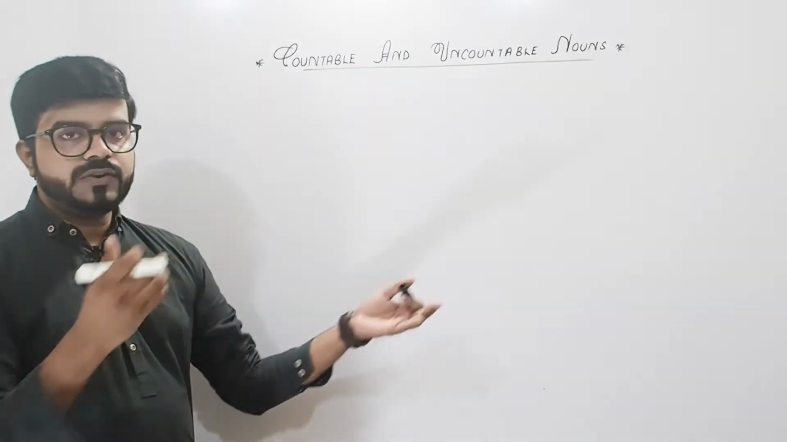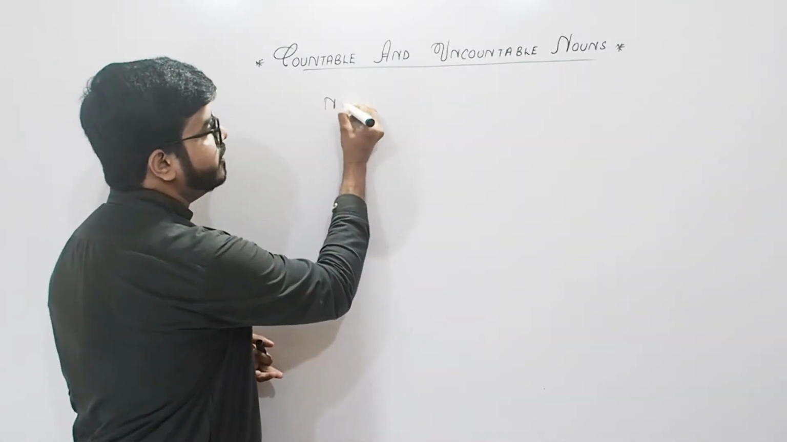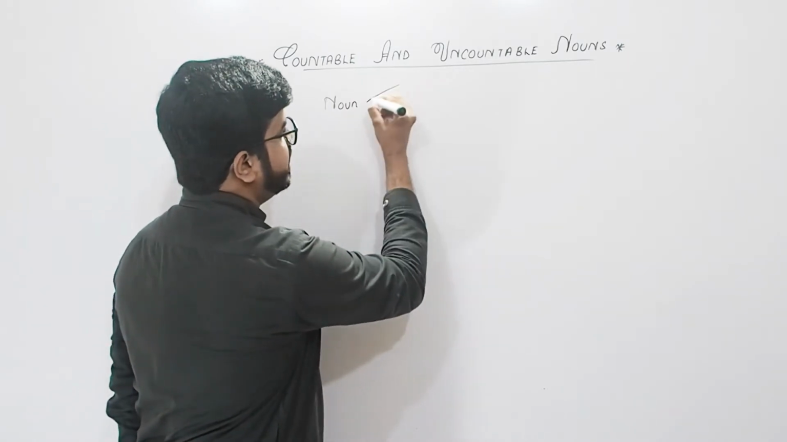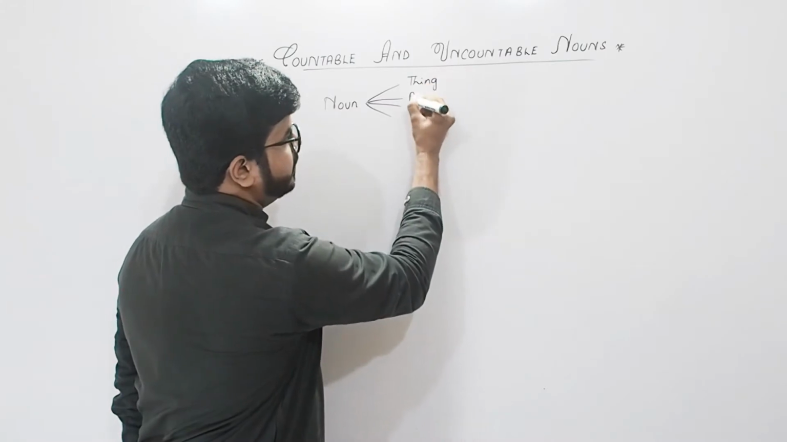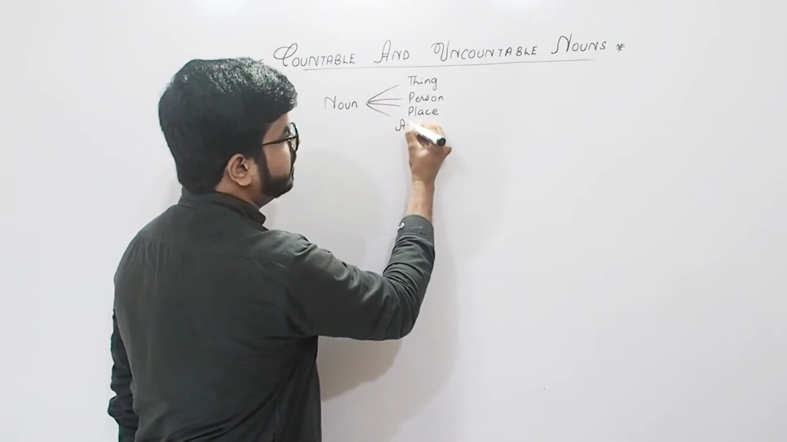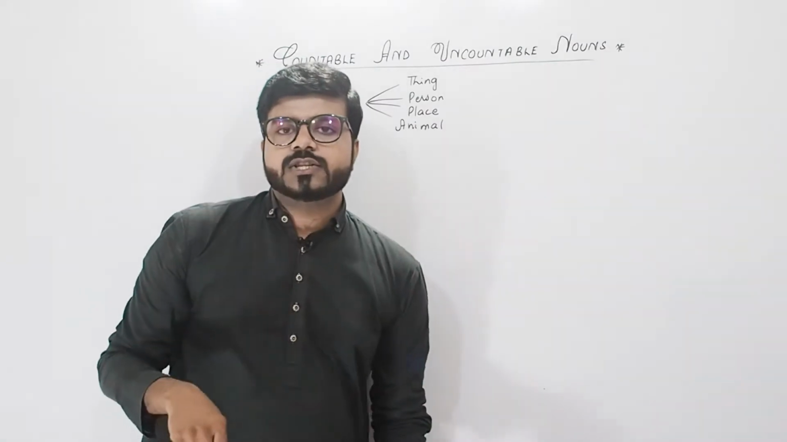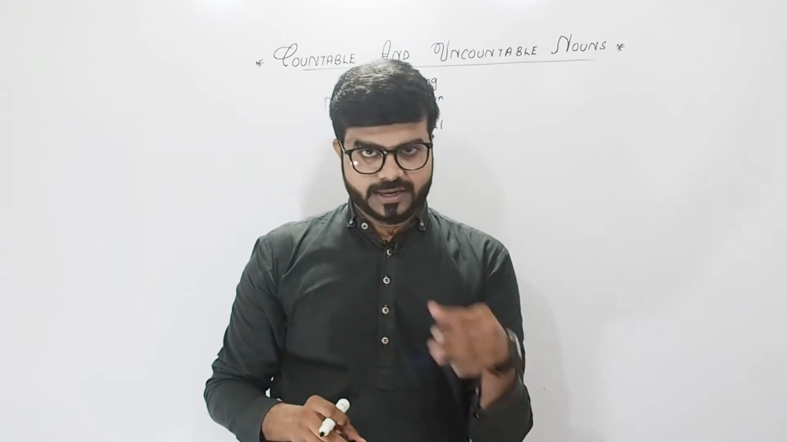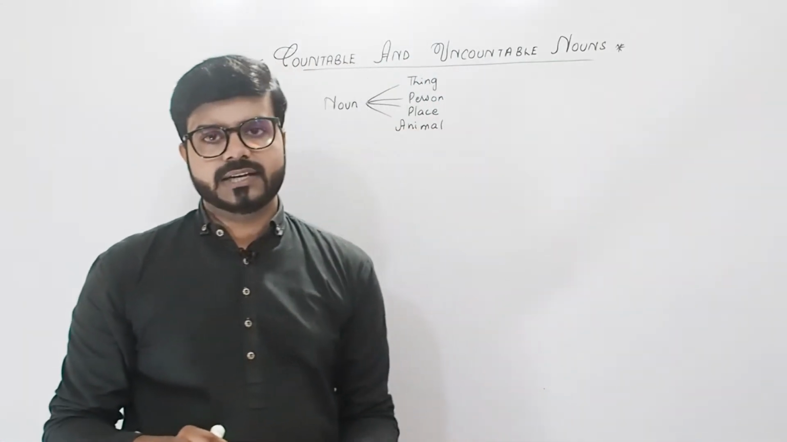So there are nouns already. Let me talk about nouns first. As you guys already know, what is a noun? A noun is the name of any thing, any person, any place, or an animal, right? So whenever we talk about these things, we have to make sure that we talk about countable and uncountable nouns separately, right? While asking questions and making sentences about countable and uncountable nouns, right?